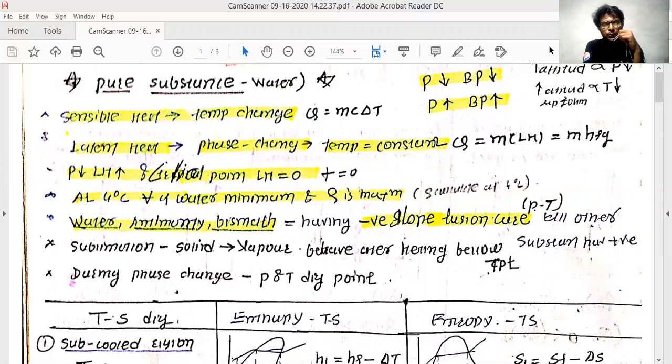These days it is only used for processing, or where you need to rotate the turbine and generate electricity, which we often use these days. And every thermal power plant works on this cycle. That is why the study of this pure substance is very important, because if you do not understand the behavior of this water, you will not be able to work on it, and it might create a problem during its functioning.